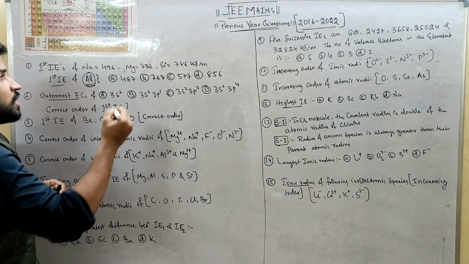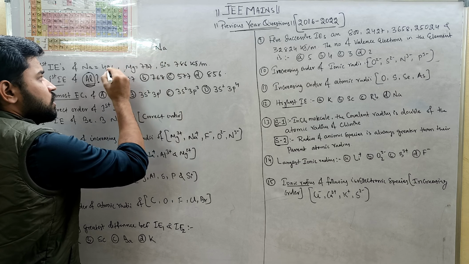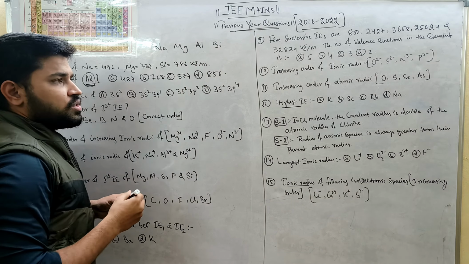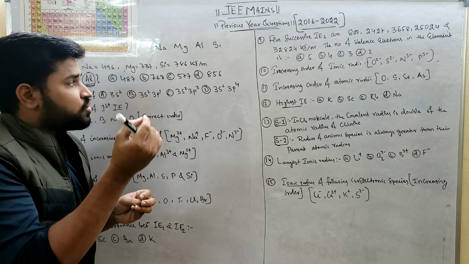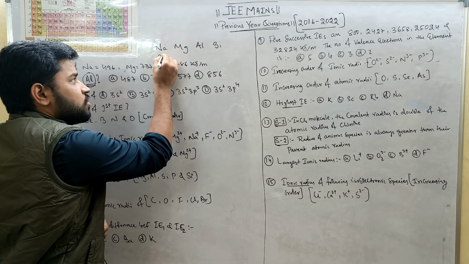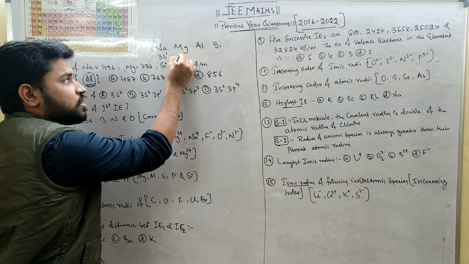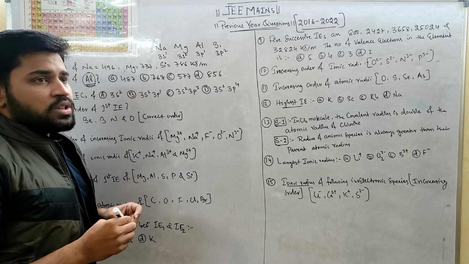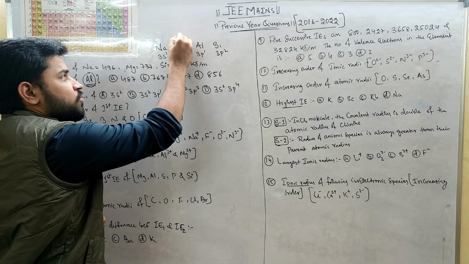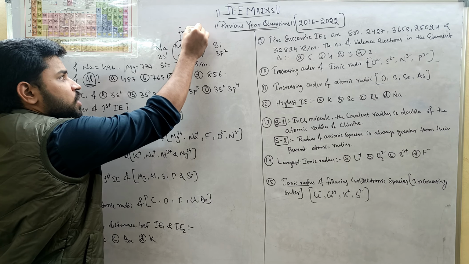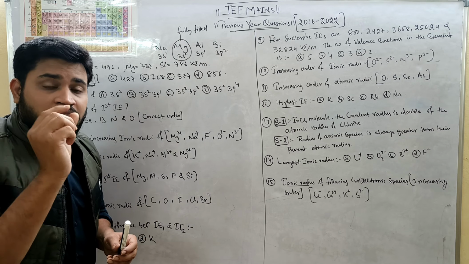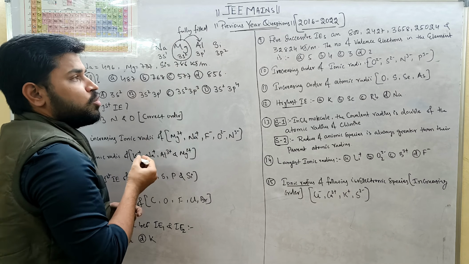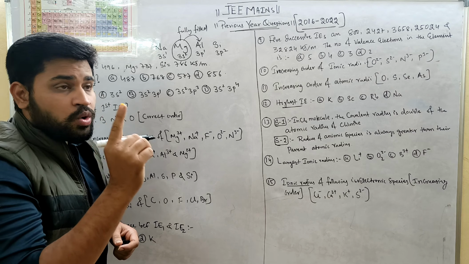So how can you do that? We know the elements of the third period: sodium, magnesium, aluminium, and silicon. What is the order of first ionization energies? As I already told you, the outer shell electronic configurations are 3s1, 3s2, 3s2 3p1, and 3s2 3p2. Out of these, I told you magnesium is fully filled, which is highly stable. When it is highly stable, obviously its ionization energy will be more than aluminium.